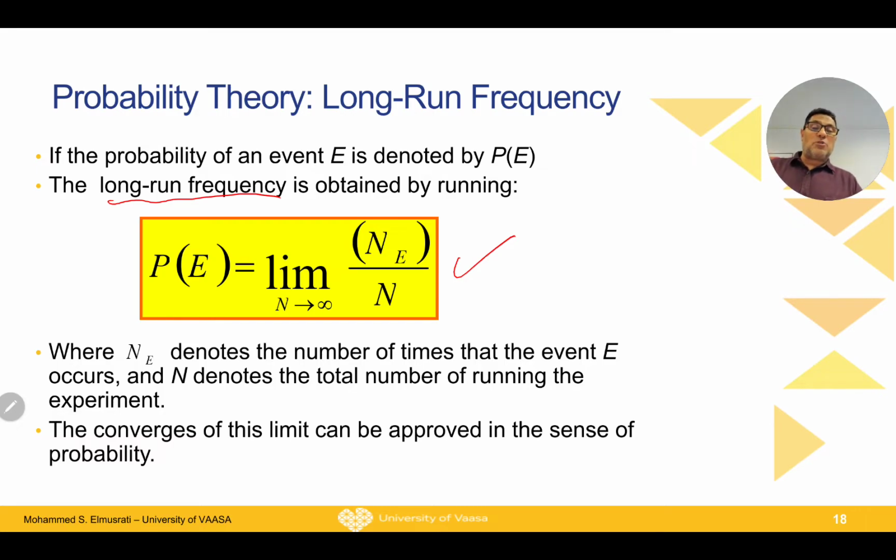For just throwing a coin, or cards, or such basic examples, we can easily use the logical approach and find the exact probability. But if you have a much more complicated system, then it is hard to compute the probability by the logical approach. I give you another example.